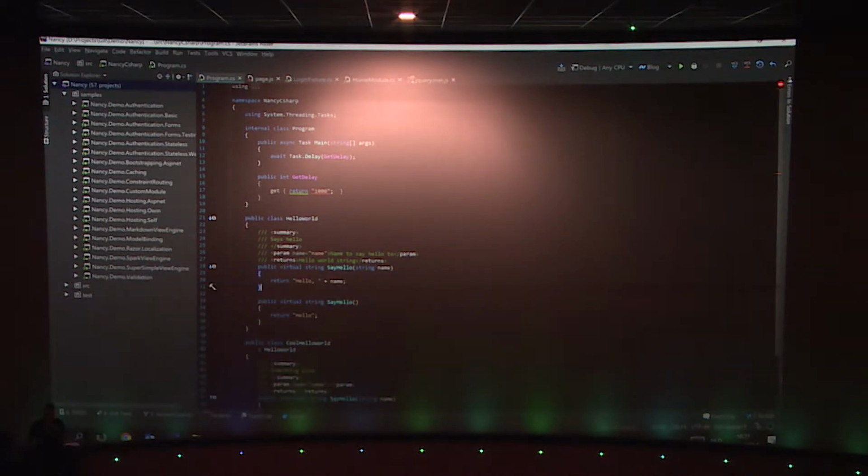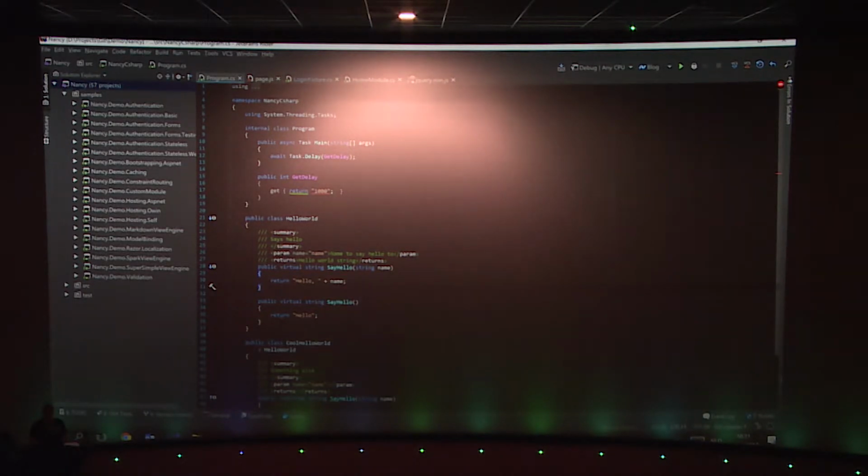But before we do that, let's see how we can navigate around just our code base. So I'm using the NancyFX project here. Anyone heard of that one? It's a web application building framework, and it has a lot of projects, which makes it interesting to navigate through.